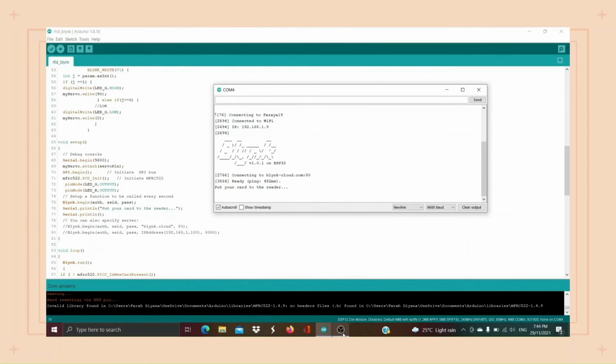After we upload, we can use our card reader on the RFID. If the UID tag is not the same as the code in the coding, it will show access denied and the door is closed. And when we use the authorized card, it will authorize access and the door is open. If we use another card, the door is also closed and it cannot detect.